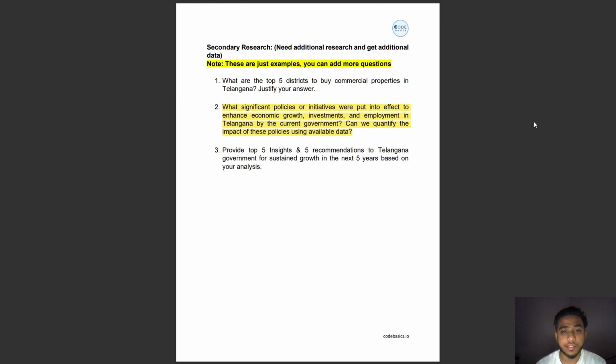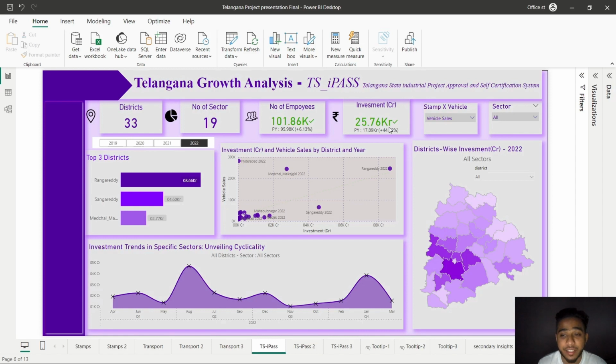What significant policies or initiatives were put into effect to enhance economic growth, investments, and employment in Telangana by the current government? Can we quantify the impacts of these policies using available data? One of the state's flagship initiatives, TS-iPASS, has been instrumental in attracting around Rs 25.76 crore of investments in the years 2019 to 2022.